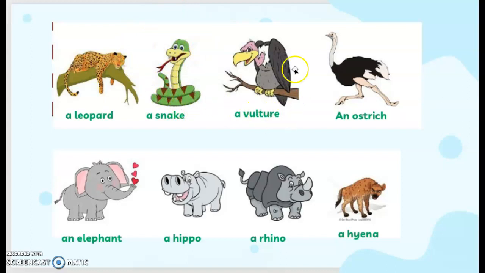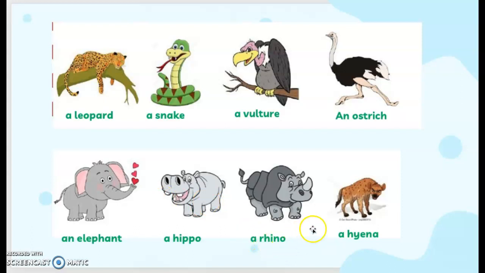A vulture is a big bird. And then an ostrich. Ostrich can run fast, but it can't fly, so you can also consider this a fast animal. An elephant, a big animal. A hippo also can be considered a big animal. It's just that it is shorter than the elephant in terms of height. But in terms of size, I think it's more or less the same size.